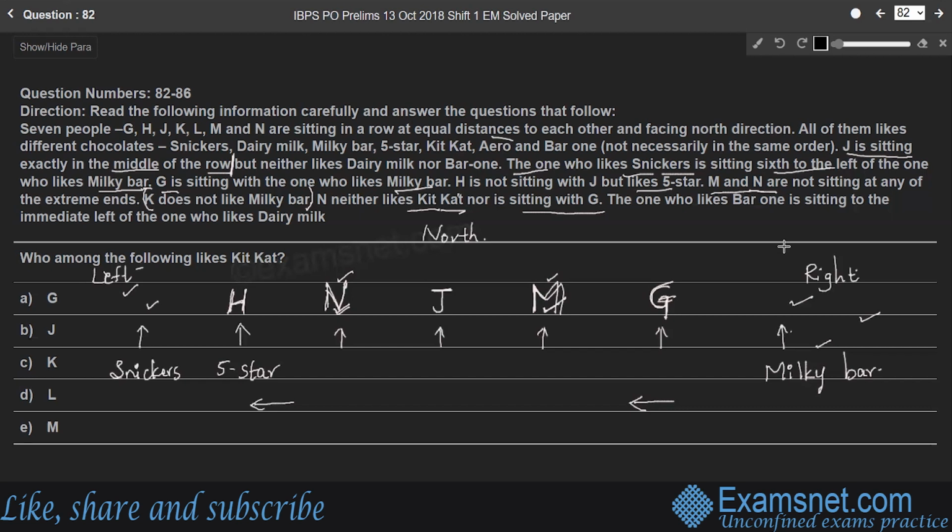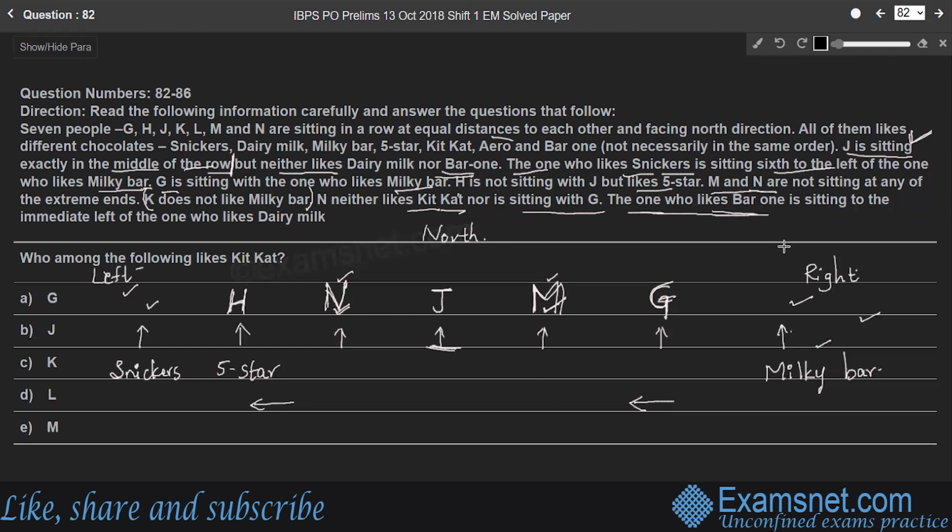Right? Next one. The one who likes Bar One is sitting to the immediate left of the one who likes Dairy Milk. Come back to the first point. J is sitting exactly in the middle of the row, but neither likes Dairy Milk nor Bar One. So J doesn't like Dairy Milk, nor Bar One. Look at the last point, the one who likes Bar One.